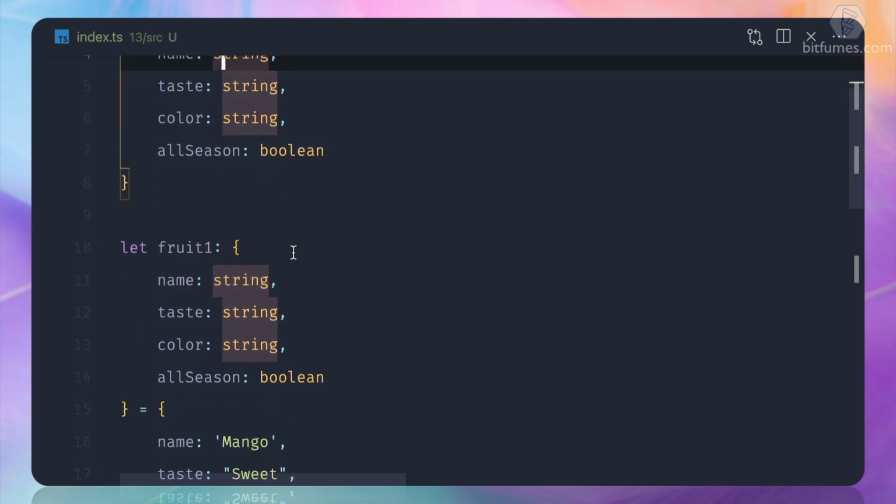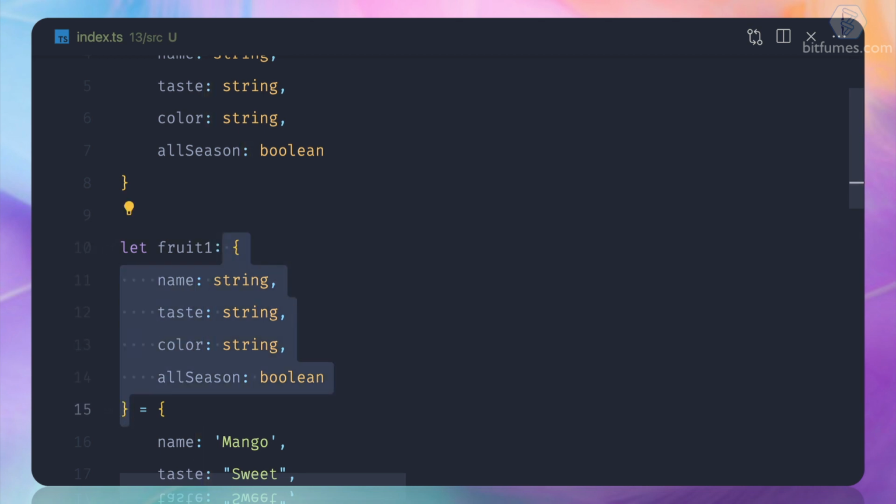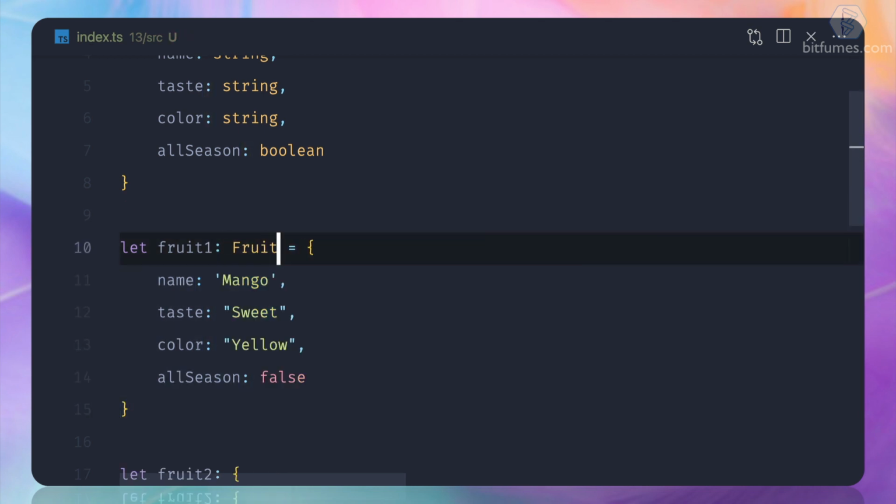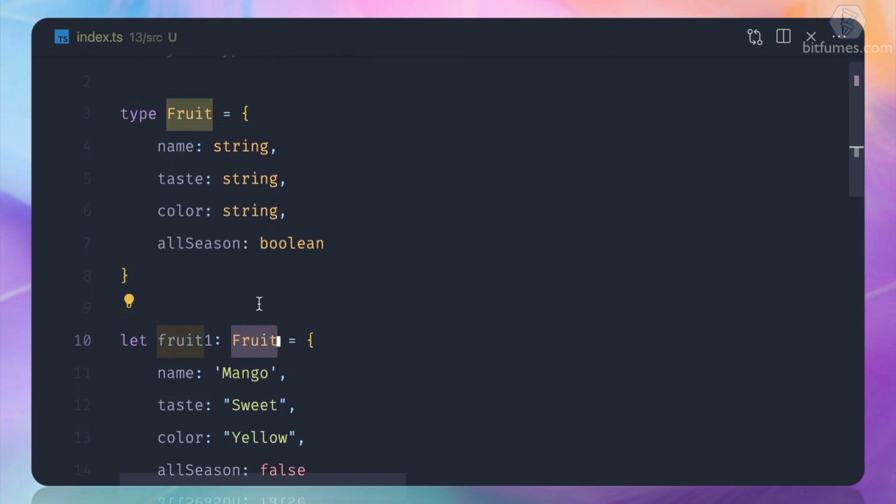And once you define this type, you can use this type as a normal type like string and boolean. So just like we have this object here, we can remove this object and paste it here. So we are saying that, hey, fruit 1 is of type Fruit. And what is the Fruit type? Fruit type is our own type, which is an object type having name, taste, color, and all season.